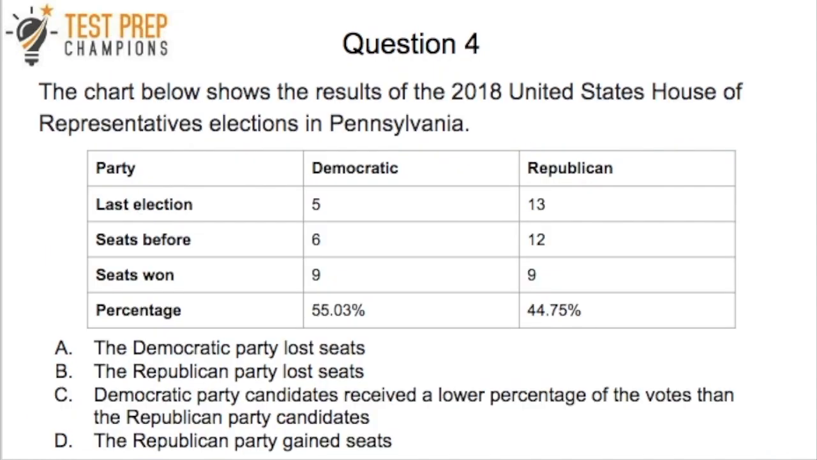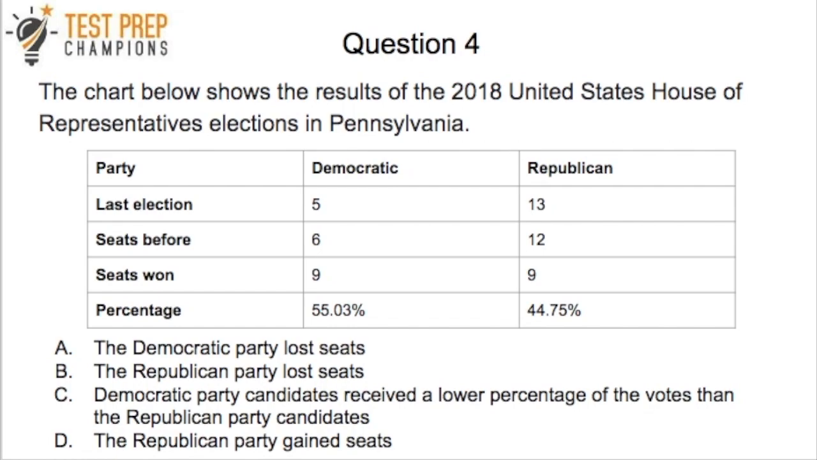Okay, question 4. Now it says the chart below shows the results of the 2018 United States House of Representatives elections in Pennsylvania. And so you see a chart on the screen here. And let me read this in case the text is small, because I want to make sure you can see this. So it says party, then it says Democratic and Republican. And for the last election, it says the Democratic has 5 seats, then Republican was 13. It then says seats before, and then Democratic, it says 6 and 12 for Republican. Seats won, it says 9 for Democratic, 9 for Republican. And for percentage, it says 55.03% Democratic and 44.75% Republican, just in case you can't see the data clearly on your screen.